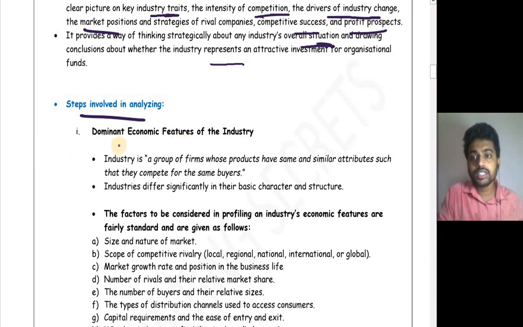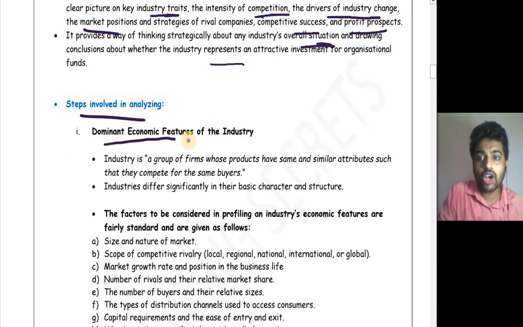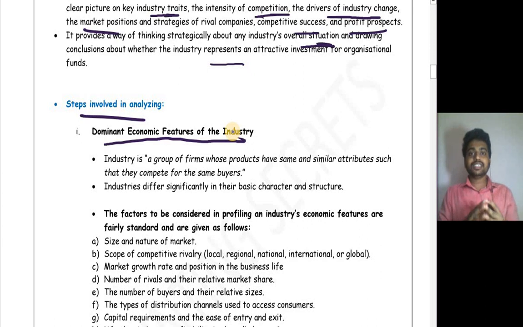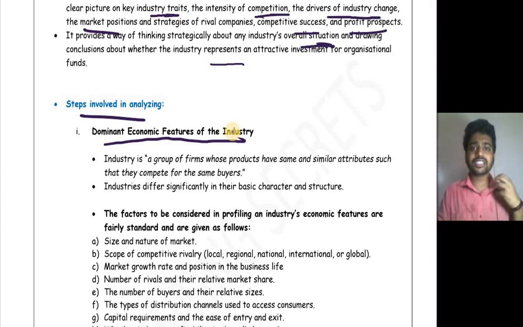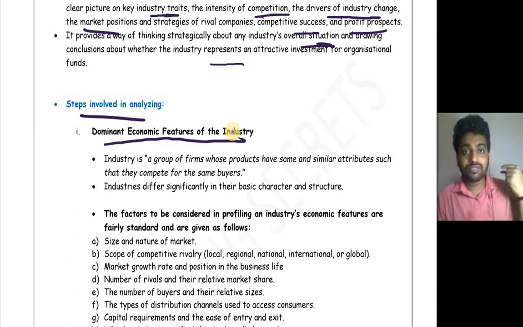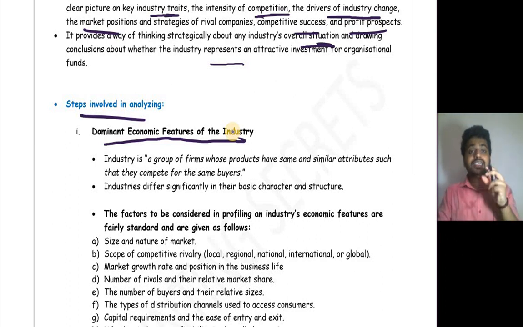First step is to analyze the dominant economic features of an industry. Every industry differs because every industry is not the same. Your technical industry, automobile industry, mobile industry, all these are not the same. Those are different. So you have to analyze the industry in which you want to operate. What is the key dominant economic feature, what is the feature of that particular industry? That you have to understand.